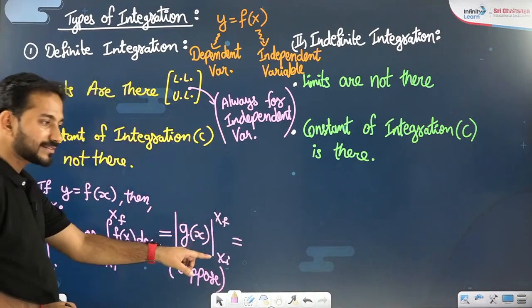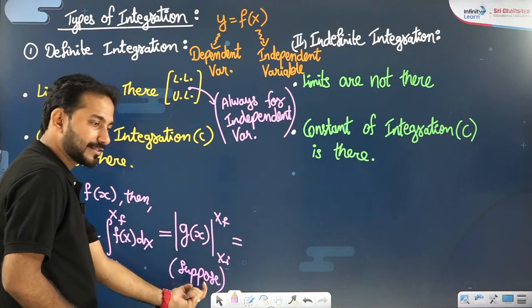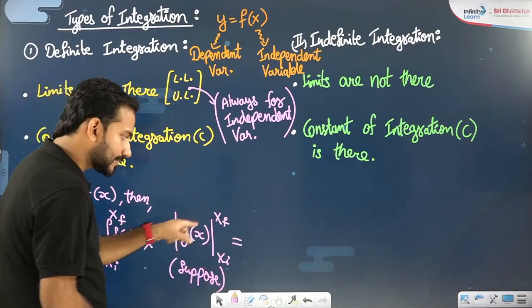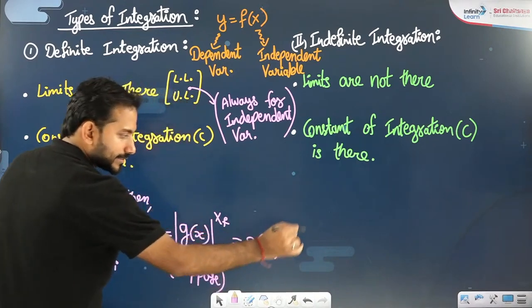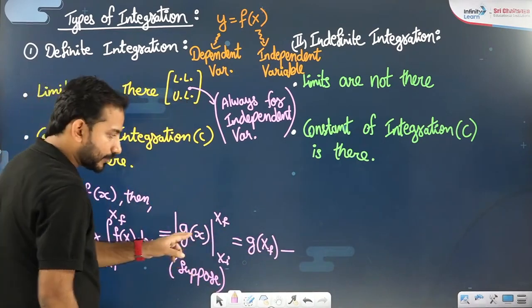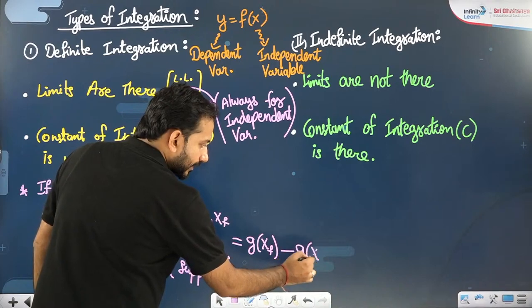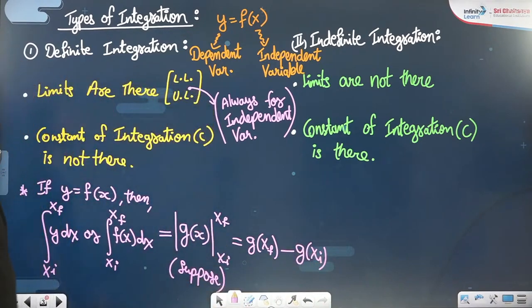How to put the limits, sir? Whatever your answer is, in place of x you put x final, the upper limit, minus, wherever the x is, put x initial, the lower limit. I'll repeat my words again.